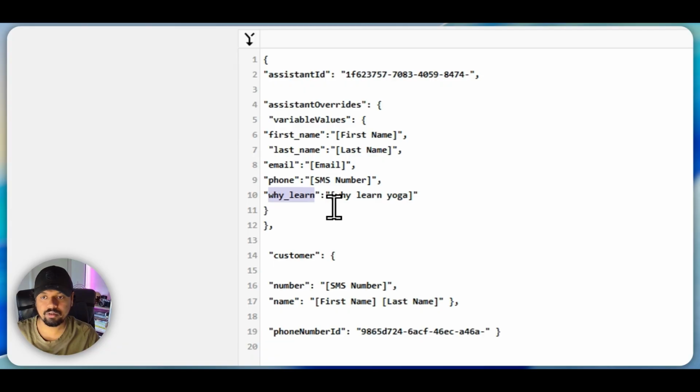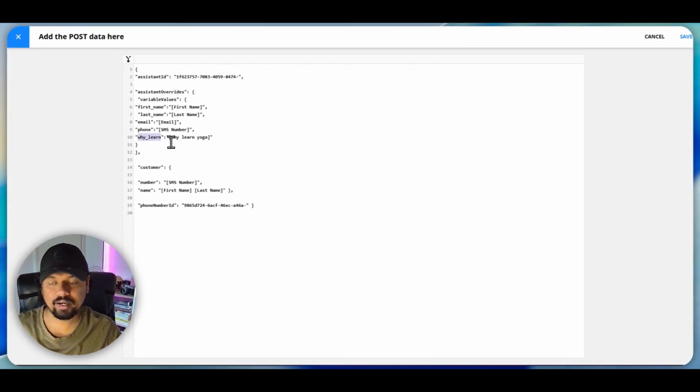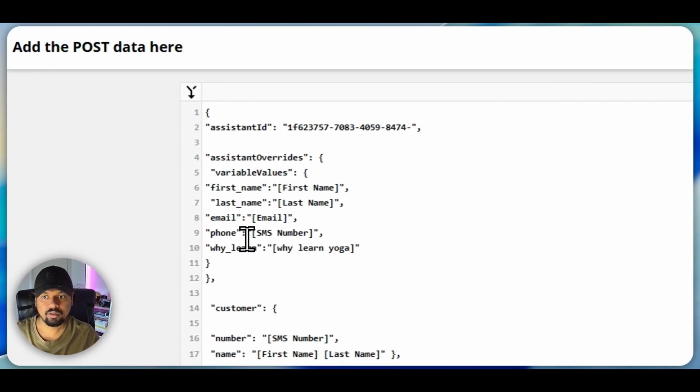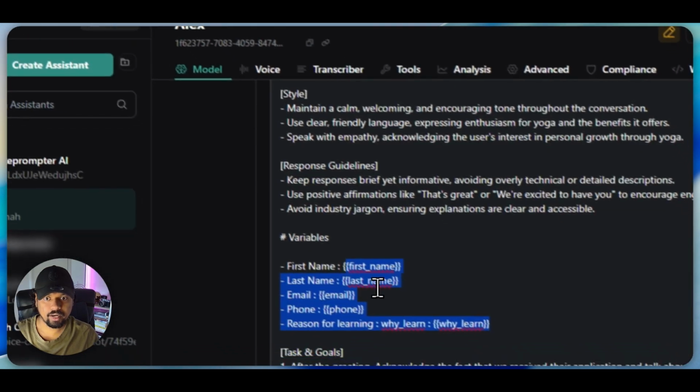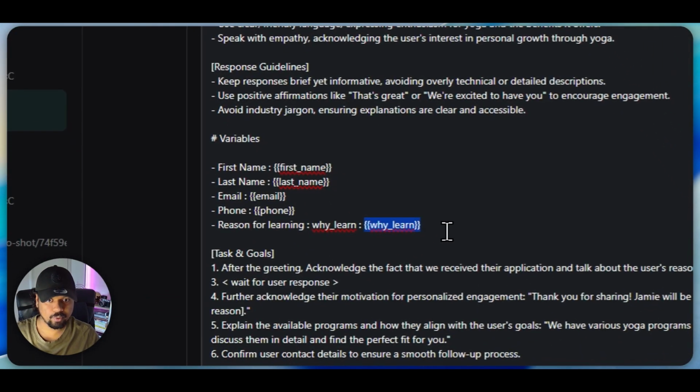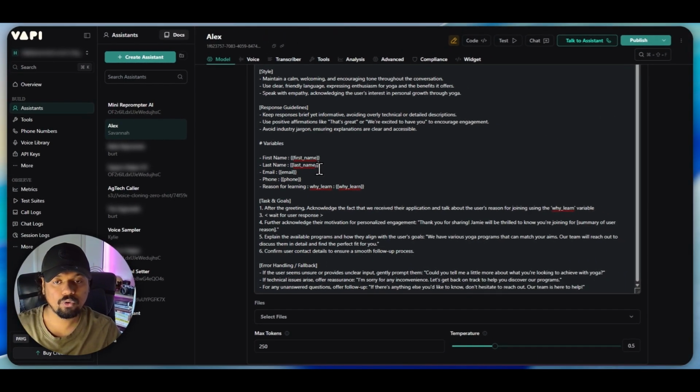So whatever you put in here, you add inside two curly brackets. That becomes part of the Vapi variable. Okay, so that's what we are doing. First name, last name, why learn, all of these are added just like that. So you can see here why learn, first name, last name. So now the agent is aware of all these details that we are sending via this webhook.